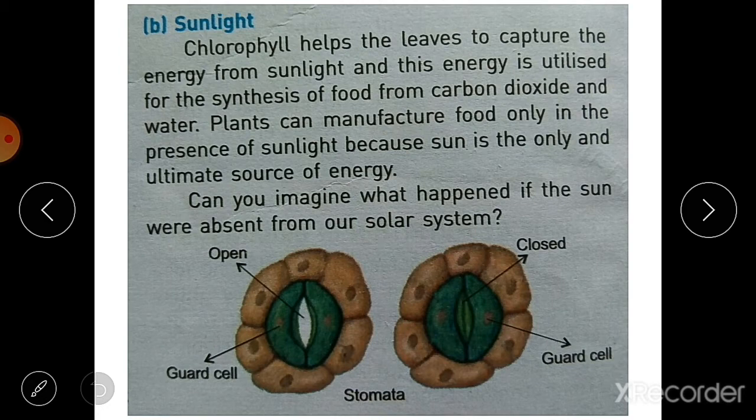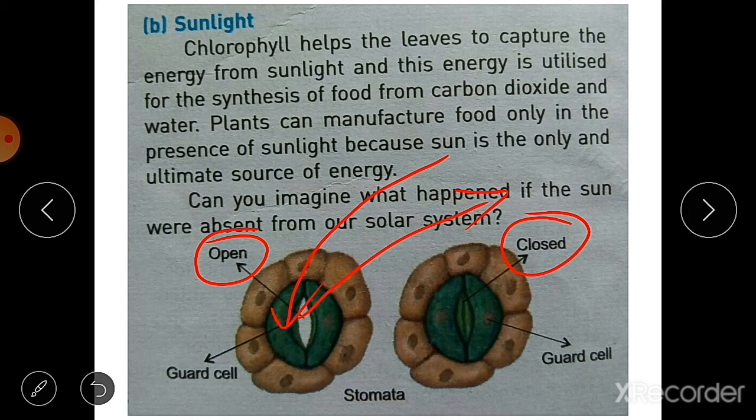Now here are the stomata. You can see the diagram of stomata. This is an open stoma and this is a closed stoma. These guard cells help in the opening and closing of the stomata. Through the stomata, carbon dioxide is taken in and oxygen is given off from the leaves. Oxygen is given out from the stomata and carbon dioxide is taken inside. So this is the function of the stomata.